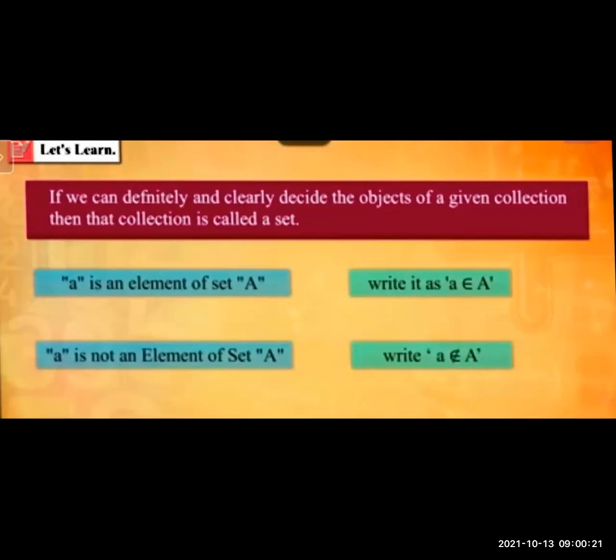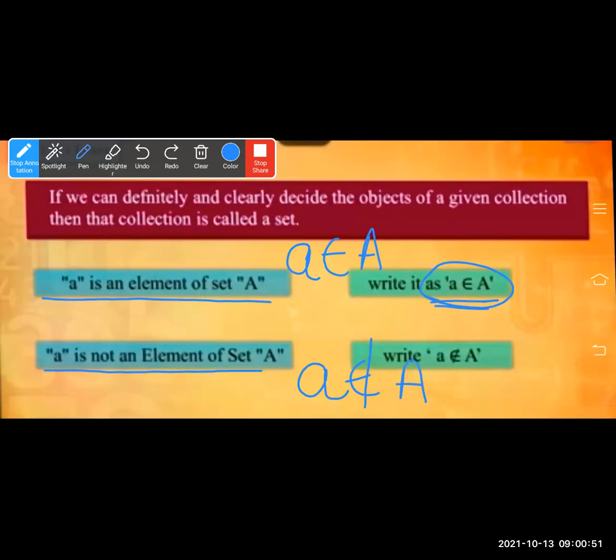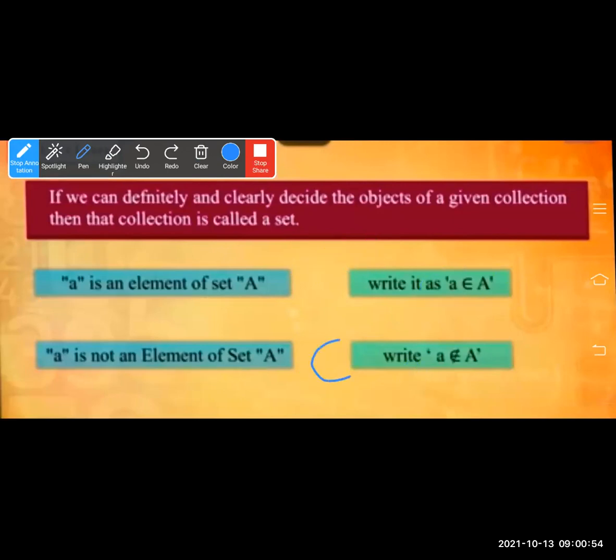If a is an element of a set A, then we write it as a belongs to A. This way you have to write. In mathematical terms, if a is an element of set A, you write a belongs to A. This is the symbol you have to use. If a is not an element of set A, we write small a does not belong to A. This way you have to write. So we use this symbol for belongs to or is an element of.